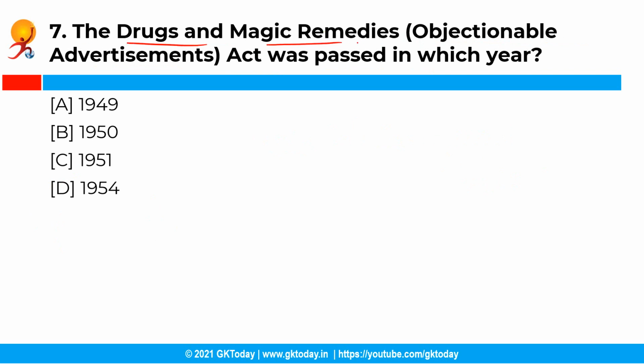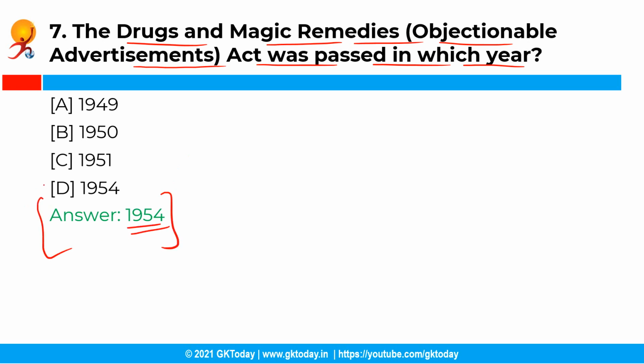So the Drugs and Magic Remedies Objectionable Advertisements Act was passed in which year? Now you have the following options and the correct answer is option D, that is in the year 1954.